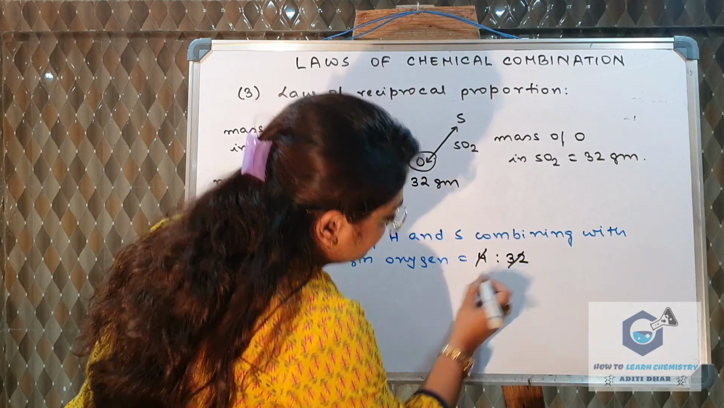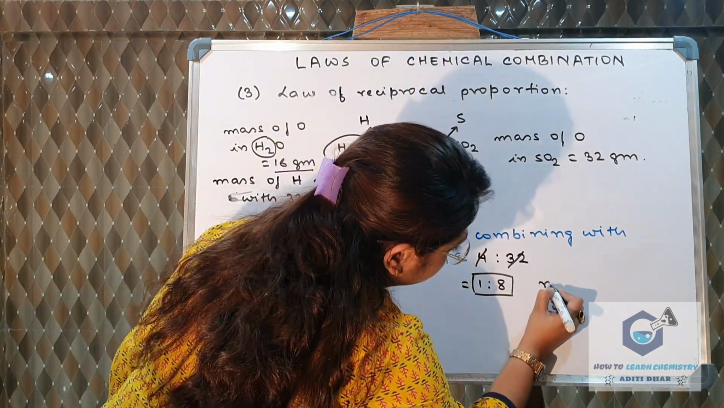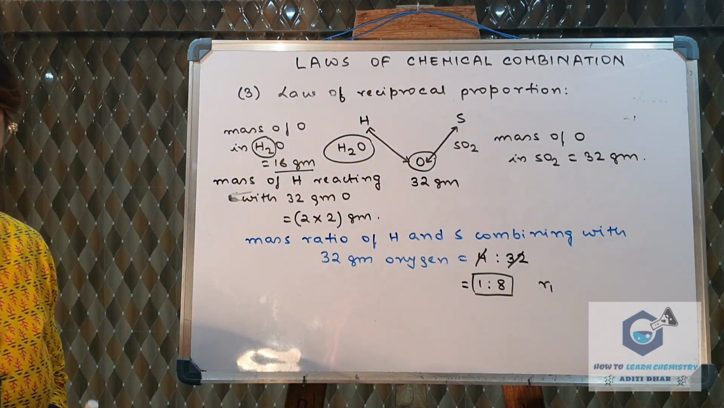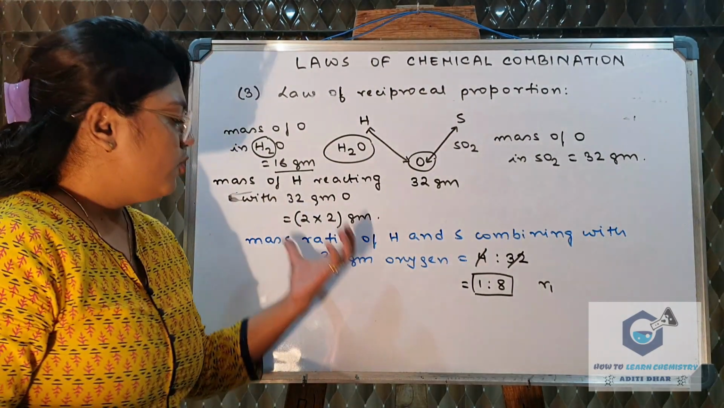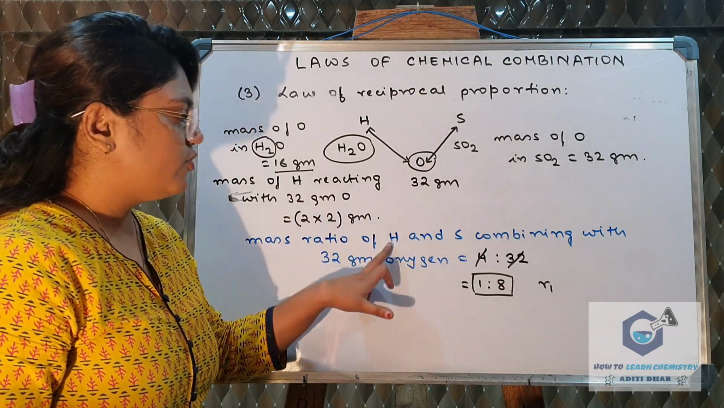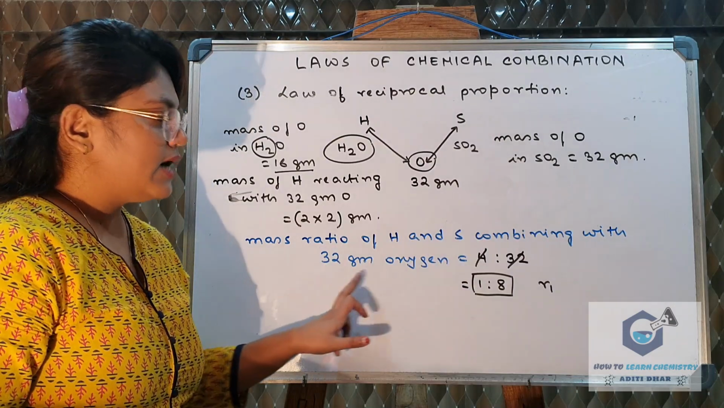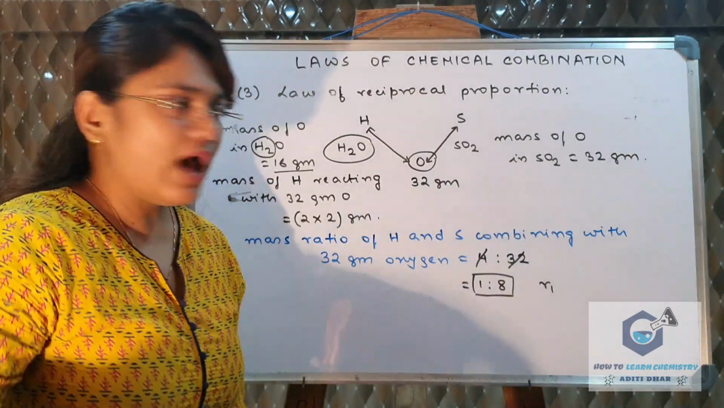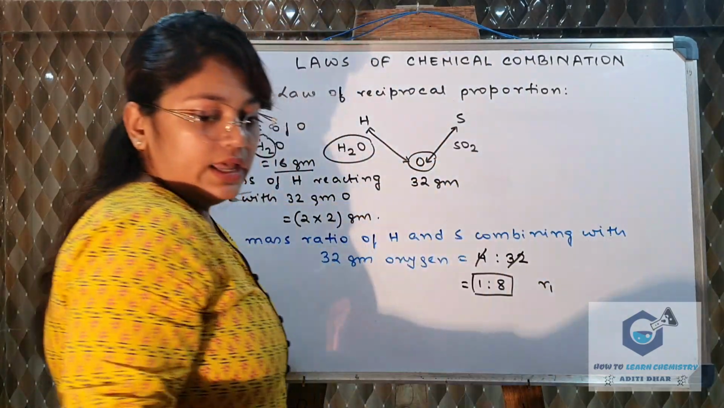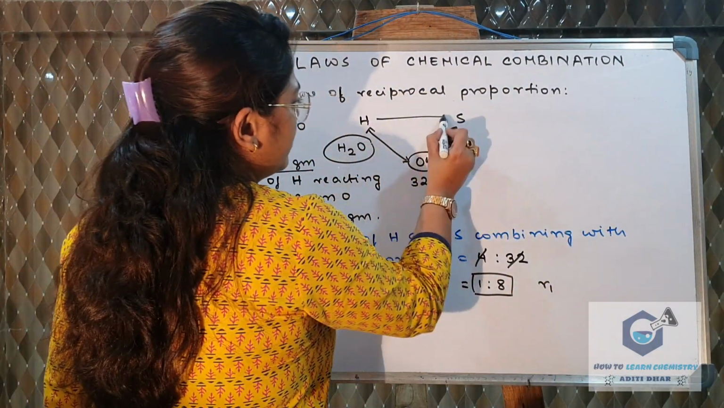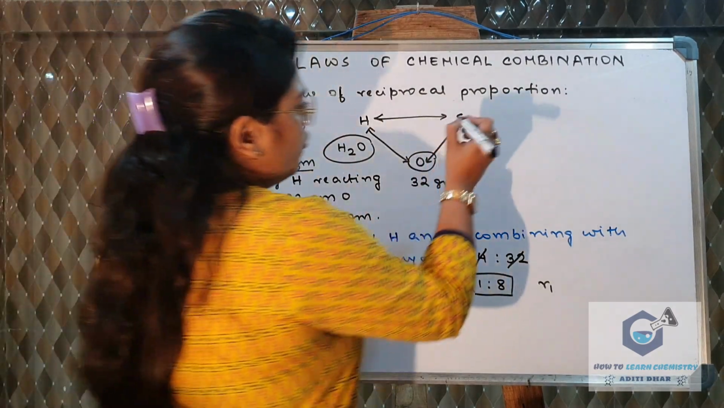So we will find the ratio, that is 1:8. So this is our first ratio. Suppose it is R1. So the first task is completed. We have found out the ratio of hydrogen and sulfur which are combining with a fixed mass of the common element. Now comes the second part of the sum, that is, this hydrogen and sulfur will combine between themselves to form a compound. So what will they form?